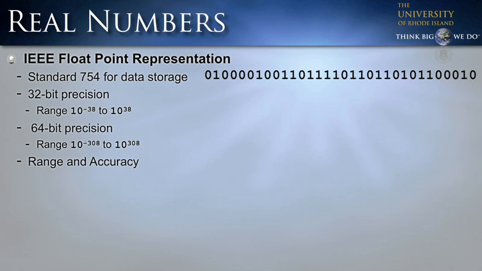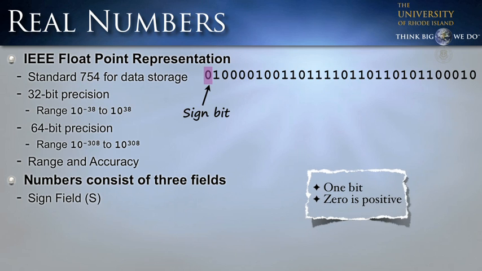And by getting this incredible range, we're going to sacrifice some of our accuracy. The way floating point numbers are stored is an approximation. Real numbers frequently are approximations because we have sequences that could repeat forever. Numbers such as pi never end, and so we can't exactly represent those in the computer. And the IEEE floating point representation allows us to get fairly accurate and still provide a fairly large range of values.